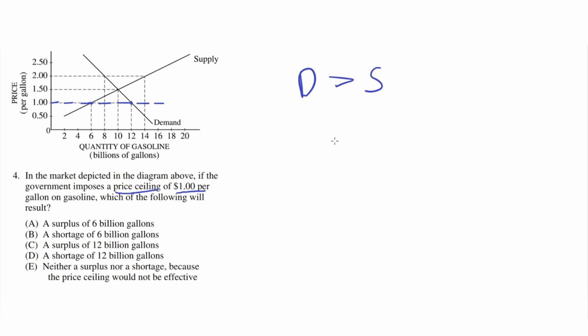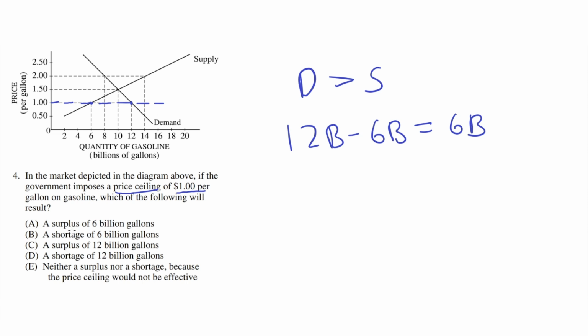So in this case, the shortage is equal to 12 billion gallons, which is the demand or quantity demanded for the good, minus the quantity supplied for the good, which is 6 billion gallons. And we can see that the shortage is equal to 6 billion gallons. So let's look at the answer choices.